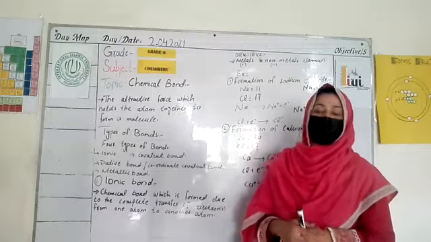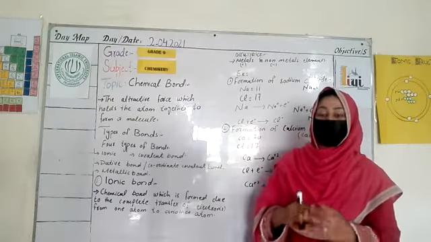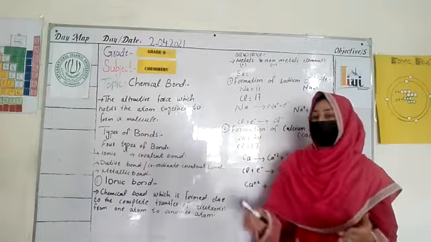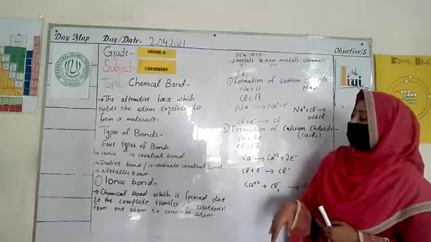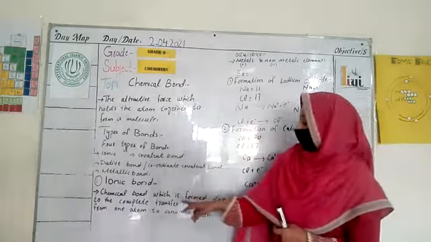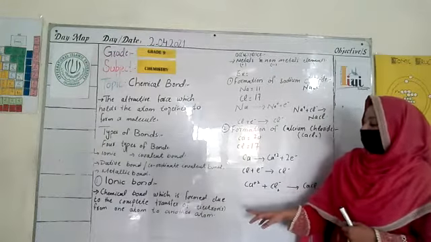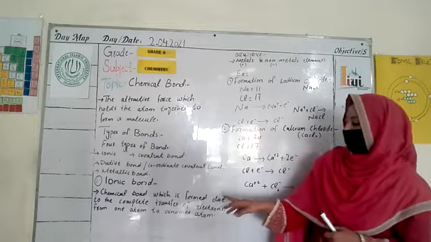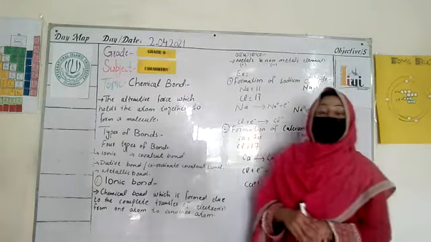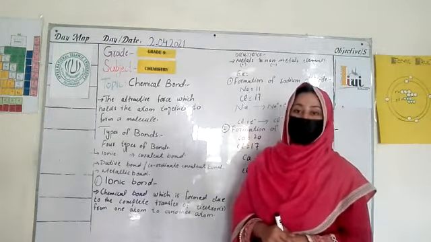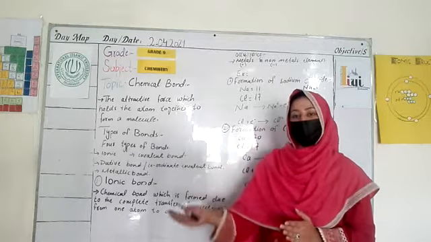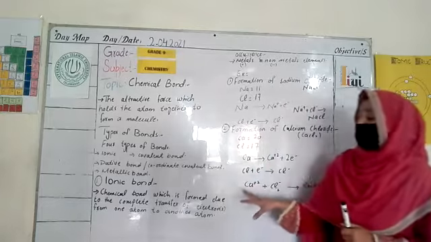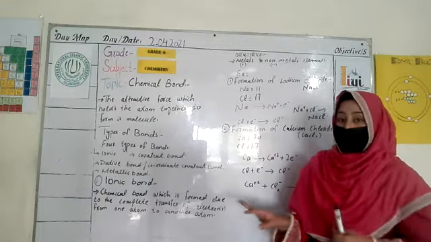In this lecture we study in detail the ionic bond. What is an ionic bond? Ionic bond is the chemical bond which is formed due to the complete transfer of electrons from one atom to another atom. In the ionic bond, what happens? They transfer their electron completely to another atom. So this type of bonding is called ionic bond.